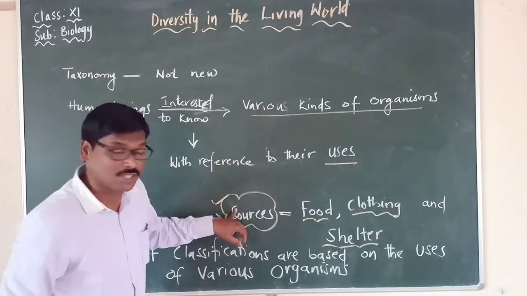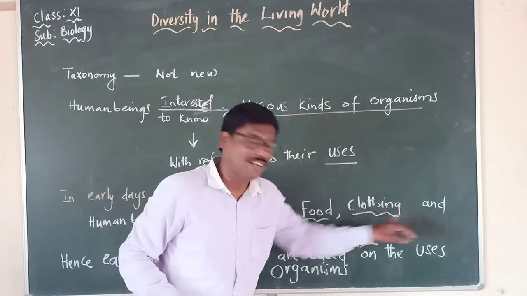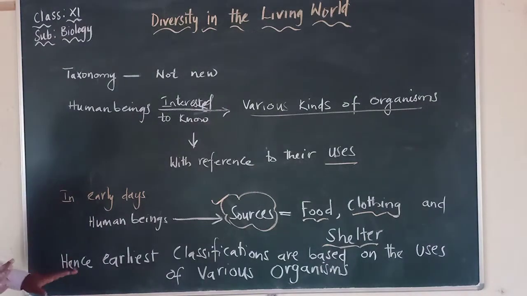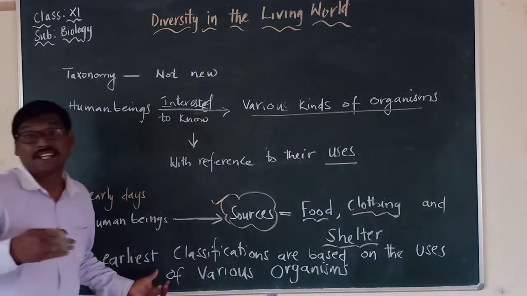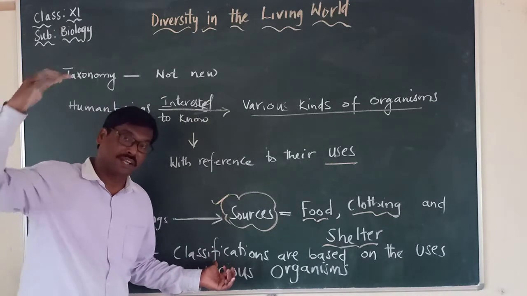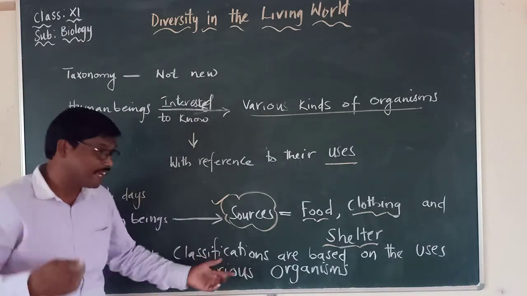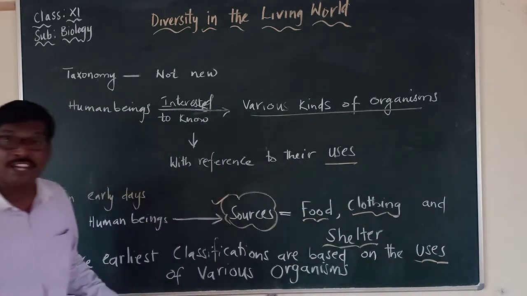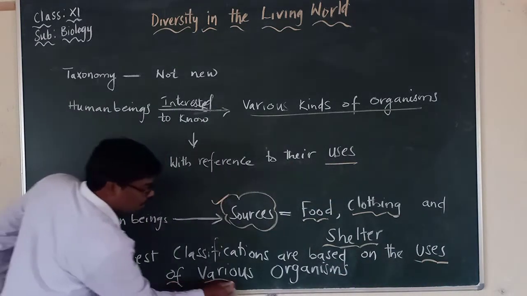So what are the sources we are saying? Food, clothing and shelter are very important. So keeping this in mind, we can say that the earliest classifications, means from the beginning, previously, the classifications were based on what? The uses. Based on the uses of various organisms.